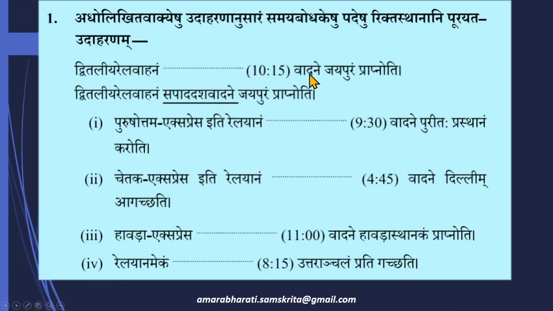It reaches Jaipur at 10:15. So the answer is Dvitaliya Rela Vahanam Sapada Dashavadane Jaipuram Prapnoti. 10:15 is Sapada Dashavadanam, and that Vadane is there. It's a Saptami Vibhakti. At that time it reaches Jaipur at 10:15. That's the meaning.